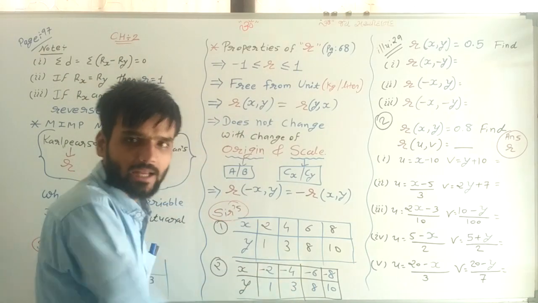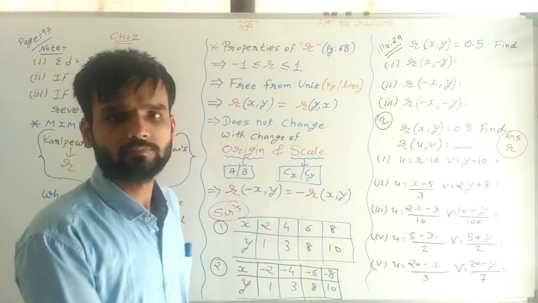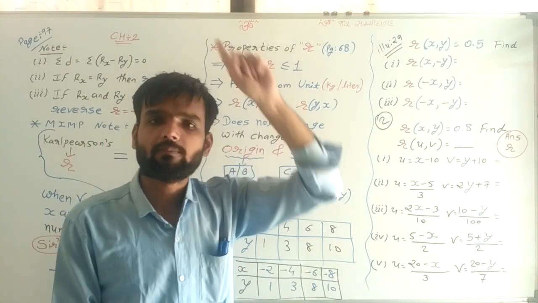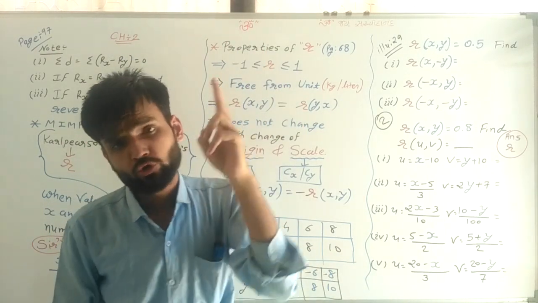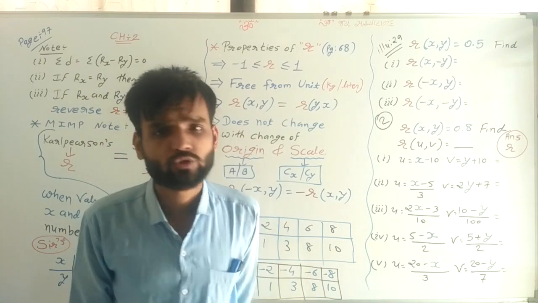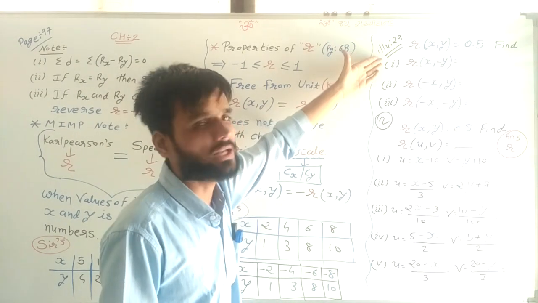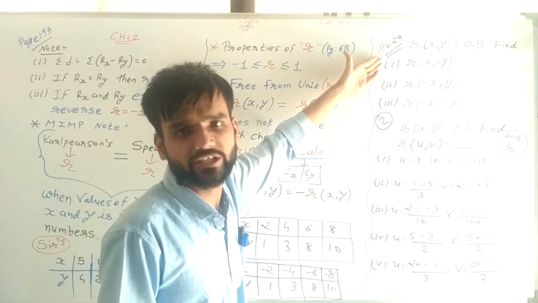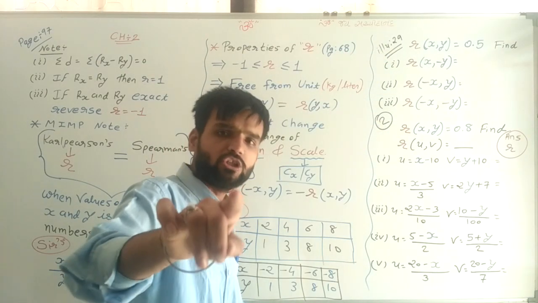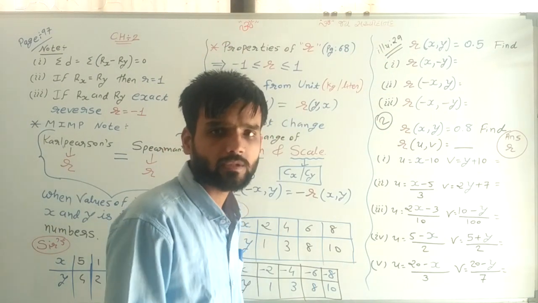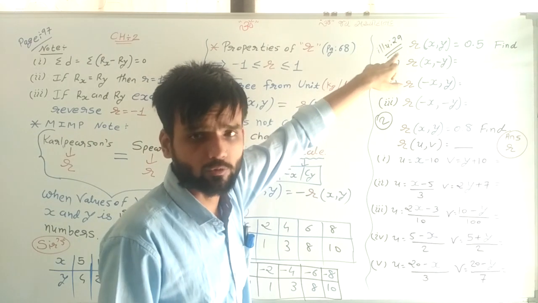Now on this concept, we are doing one sum which can be asked in the exam for 1 mark or 2 marks. So see here, illustration number 29, which is given in your textbook. First, what is given?